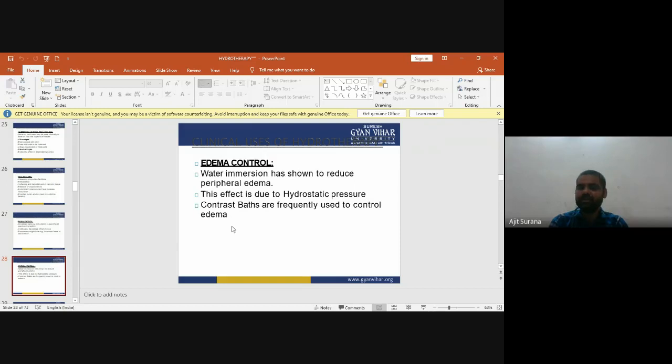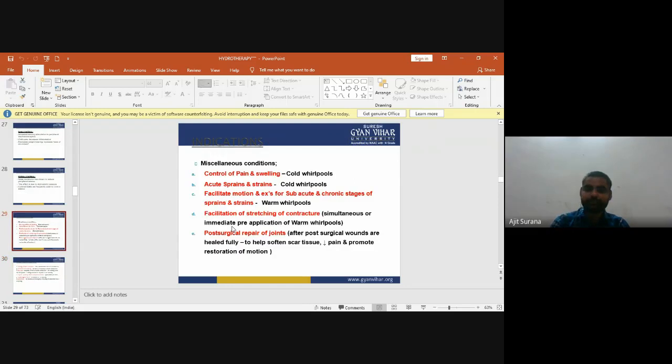In edema control, water immersion has been shown to reduce peripheral edema. This effect is mainly due to the hydrostatic pressure. Contrast baths are frequently used to control edema. Now the indications of hydrotherapy: miscellaneous conditions.